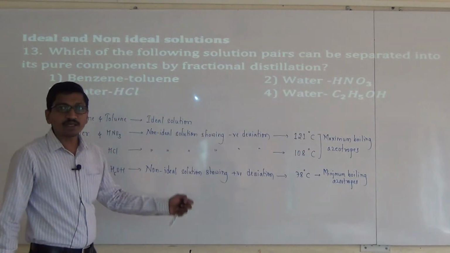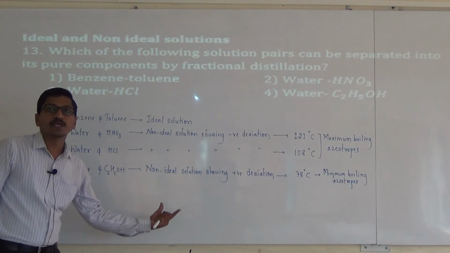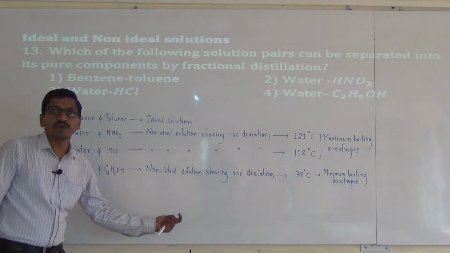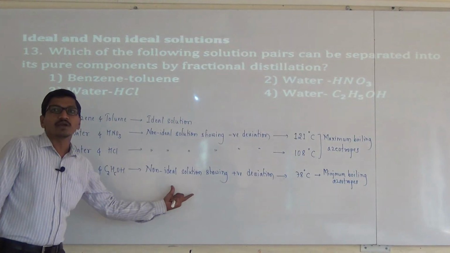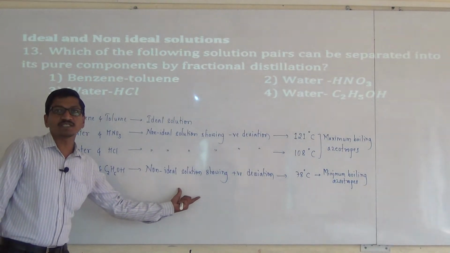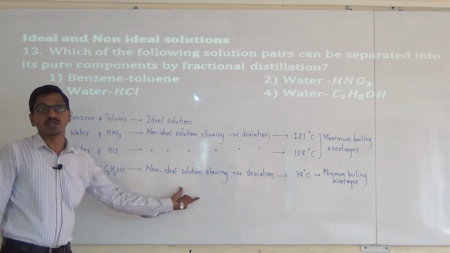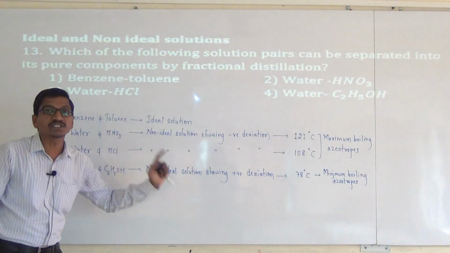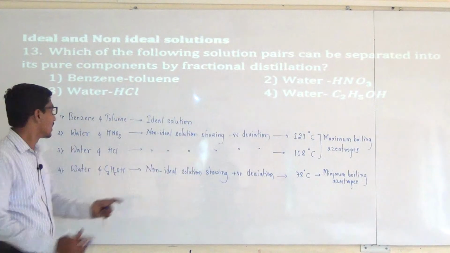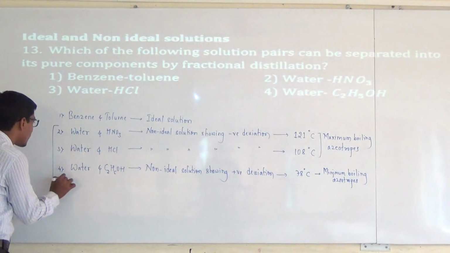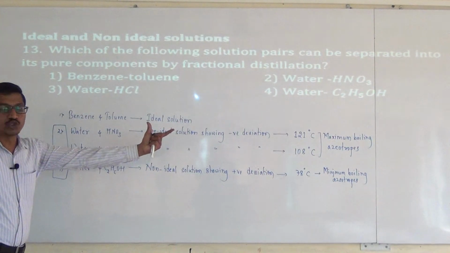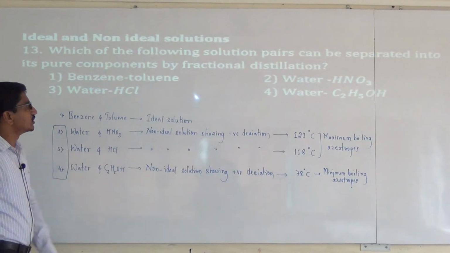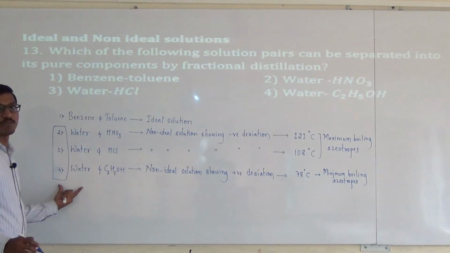Azeotropes are nothing but binary mixtures of liquids with the same composition in liquid and vapor phase that boil at constant temperature. The azeotropic mixtures cannot be separated by fractional distillation, and these 3 pairs are azeotropic mixtures. 2 are maximum boiling azeotropes and 1 is a minimum boiling azeotrope, and these cannot be separated by fractional distillation.